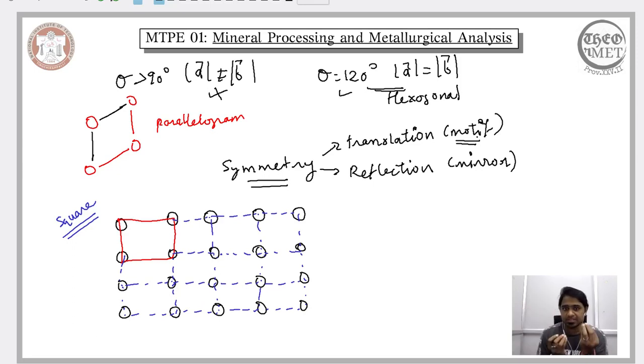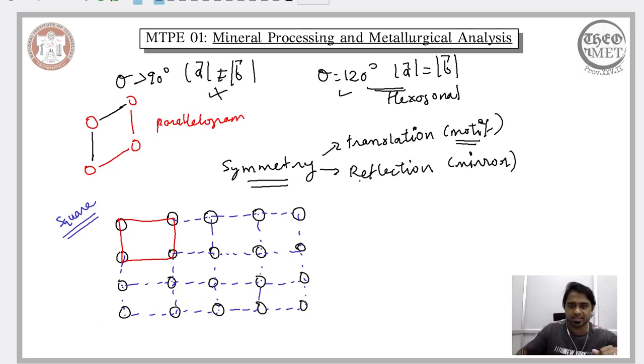So since these unit meshes are the fundamental motif for the regular arrangement of the atoms, let us now restrict our understanding to these unit meshes and see how this unit mesh helps us understand the reflection symmetry. So what are the reflection symmetries exhibited by the unit mesh?